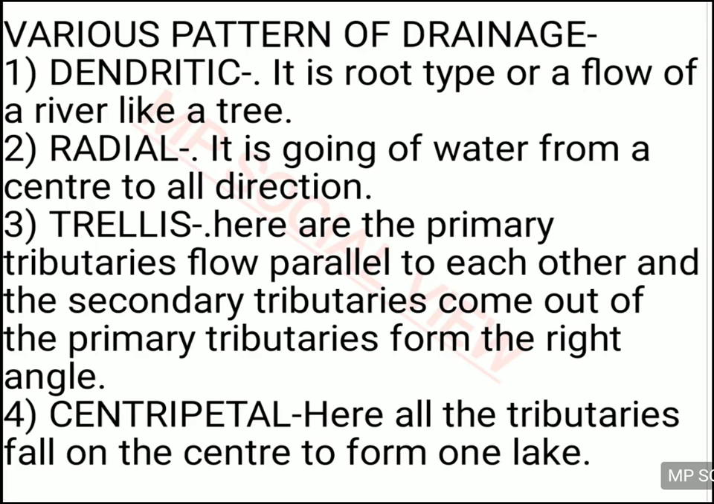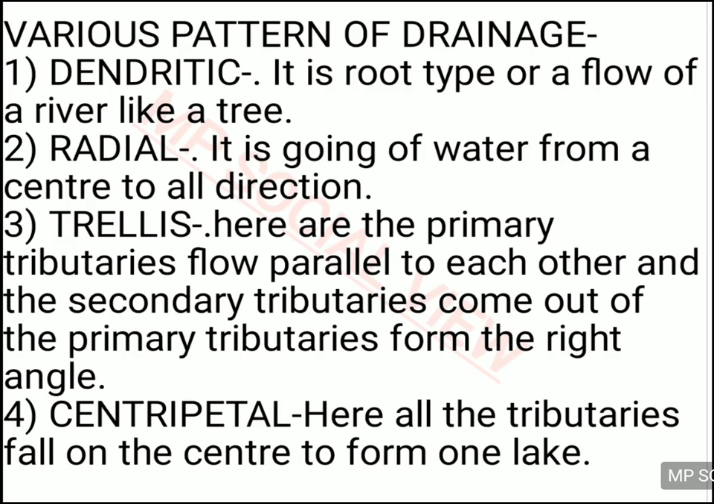The dendritic pattern is the pattern of a river which looks like the roots of a plant or the branches of a tree. So when the pattern followed by a river looks like the branches of a tree or the roots of a plant, it is called a dendritic pattern of river. And what is the radial pattern? Radial, you can remember it with radius. In the center you see the radius going in all directions. In the same way, when from a center point rivers are flowing in all directions like a radius, that pattern is called the radial pattern. I will explain all this with the figure also.